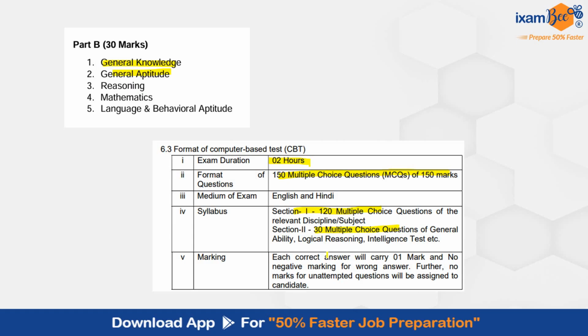Please note a few points. Each correct answer will carry 1 mark and there is no negative marking for wrong answers. So you can attempt all the questions, there is no negative marking. Further, no marks for unattempted questions will be assigned to the candidate. As there is no negative marking, you should attempt all the 150 questions.